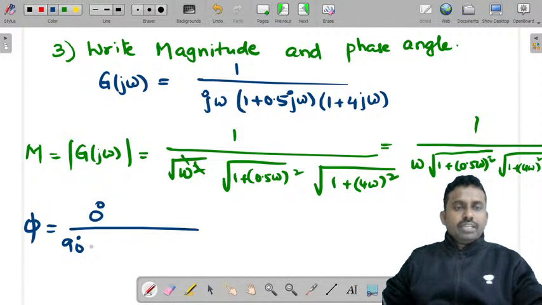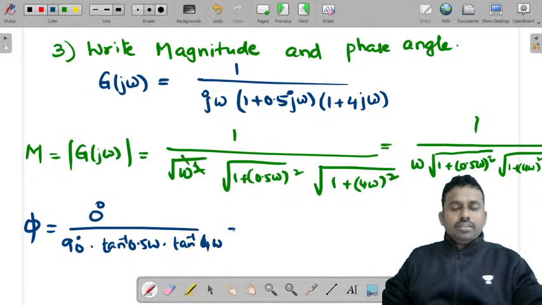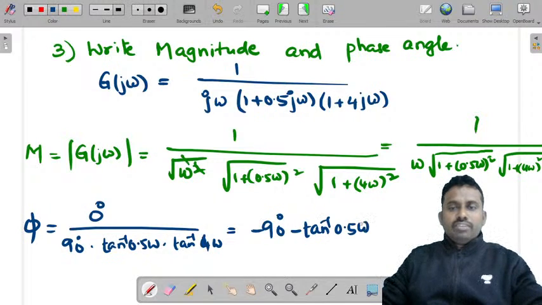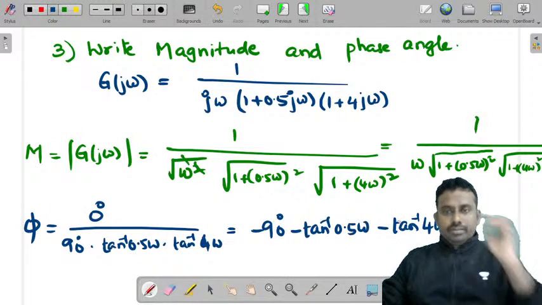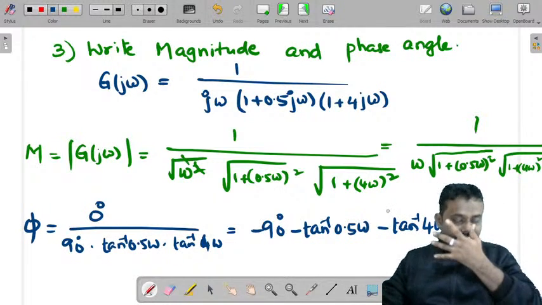Yesterday we have seen the same thing, 90 degrees into tan inverse 0.5 omega into tan inverse 4 omega. So you can write this as minus 90 degrees minus tan inverse 0.5 omega minus tan inverse 4 omega. So these are the magnitudes and phase angles.